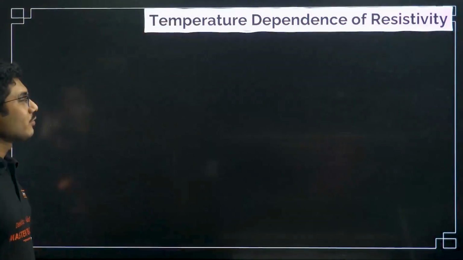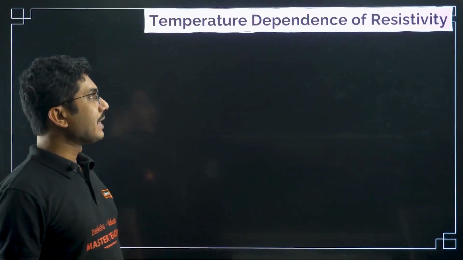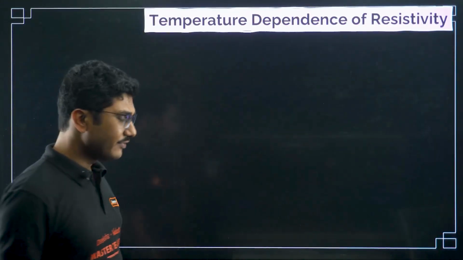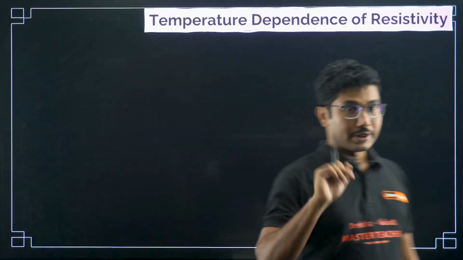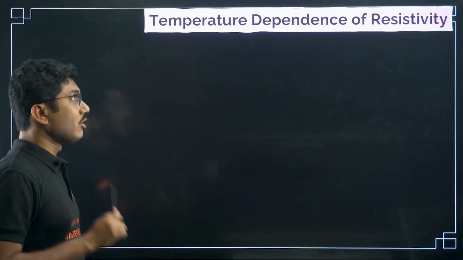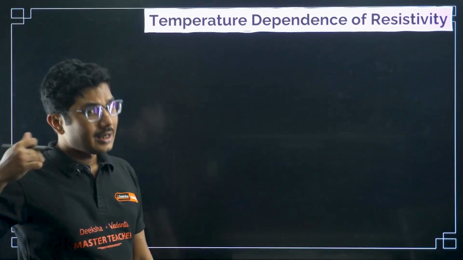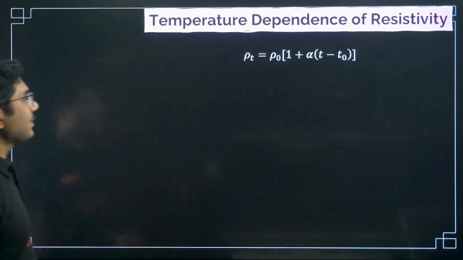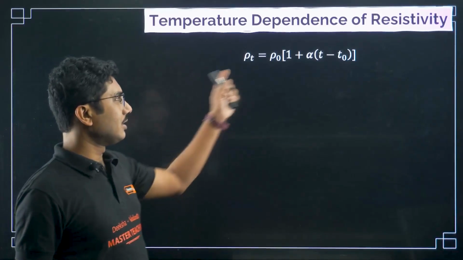Now let's move on to our lecture, temperature dependence of resistivity. Resistivity, that is rho, depends on the temperature. It is not constant. How does it depend on the temperature? There is a unique equation for this.